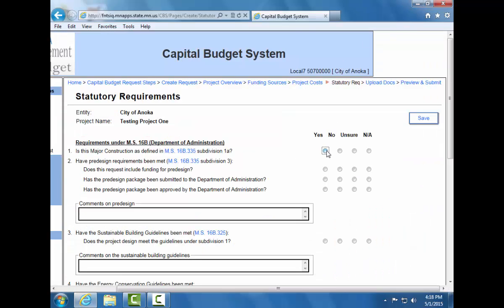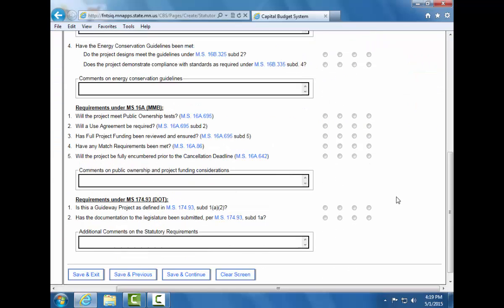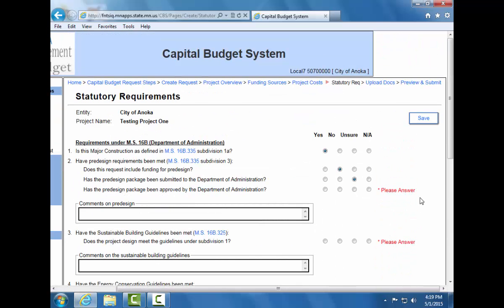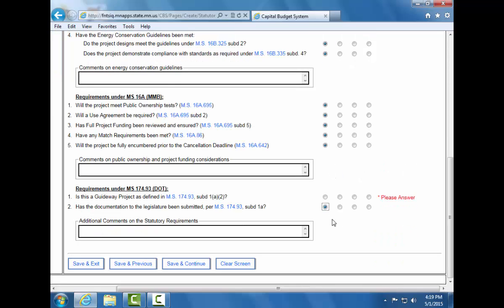Be sure to answer yes, no, or unsure to every question. If you attempt to move on without answering a question, you will not be able to. Users should reference the capital budget instructions to better understand the statutory requirements and their responsibility in complying with them. Again, we can click Save and Exit, Save and Previous, or Save and Continue, and we are going to select Save and Continue.